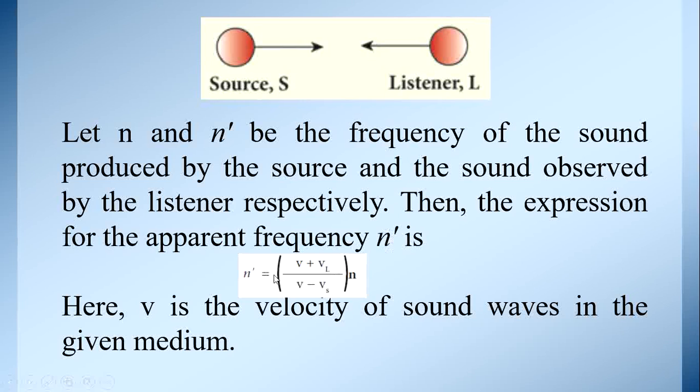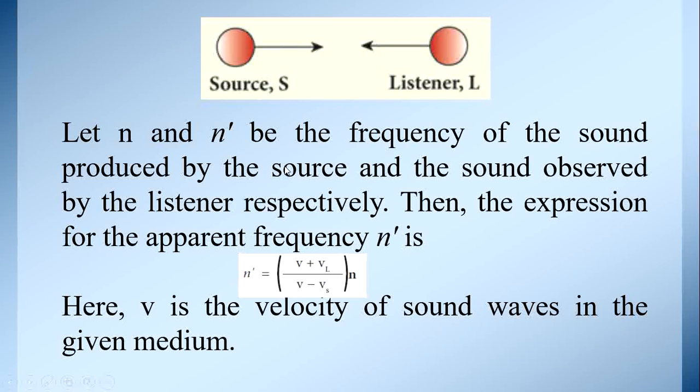So, n dash is equal to (V plus VL) by (V minus Vs) times n. Remember this formula. n dash is the apparent frequency, V is the velocity of the sound wave in the given medium. What is V? Velocity of sound in the given medium. And what is VL? Velocity of the listener. Vs is the velocity of the source. And what is n? It is the actual frequency. n dash is the apparent frequency.